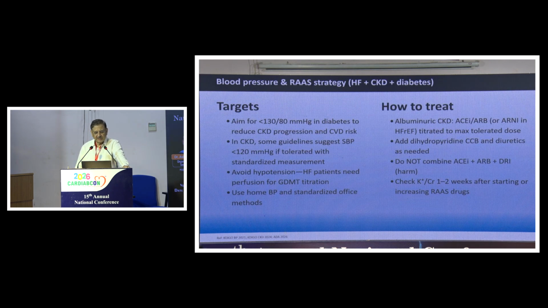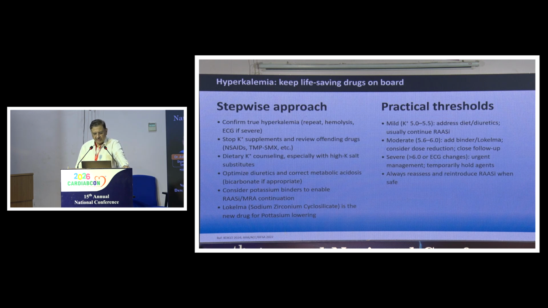Blood pressure target should be less than 130/80, or less than 120 systolic, wherever it can be achieved safely. But we should avoid hypotension, and use home BP and standardized office methods for monitoring the blood pressure. The drugs of choice here would be ARNI, followed by ACE inhibitors or ARBs. If the blood pressure is still not controlled, then dihydropyridine CCBs like amlodipine should be used. Do not combine ACE inhibitors plus ARBs plus DRIs or ARNI because they can harm. Use one of them, and you have to monitor the electrolytes.